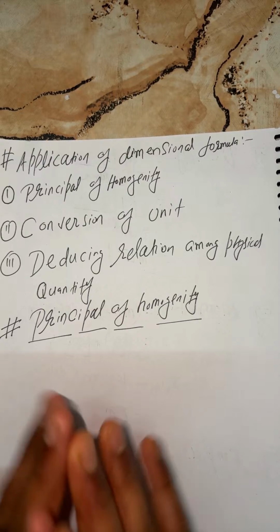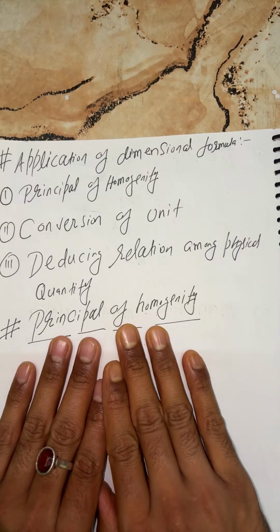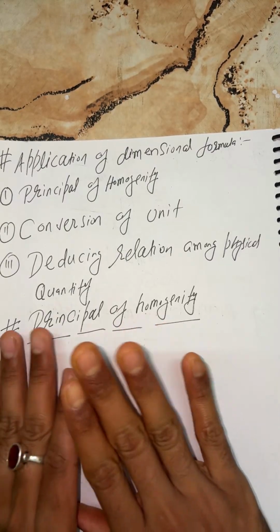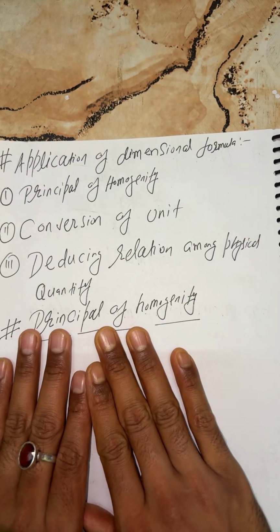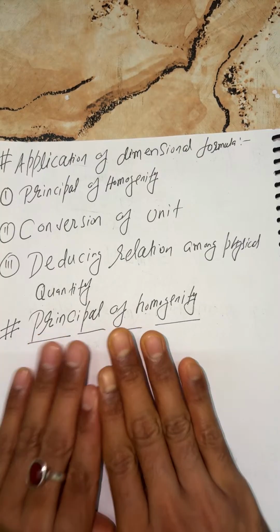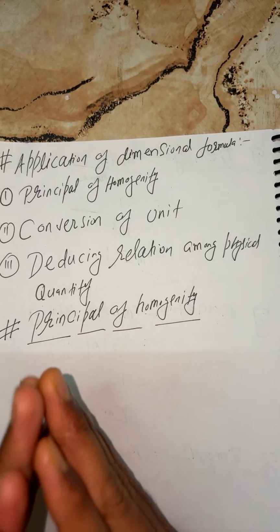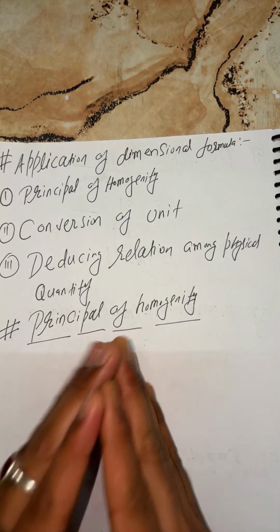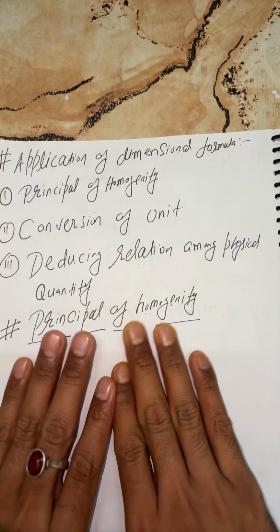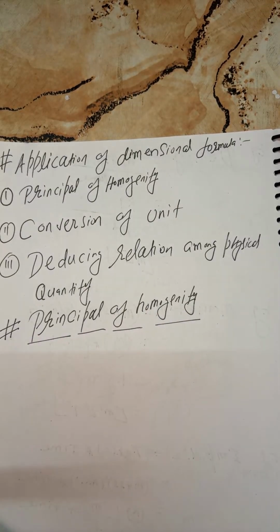So what is the statement here for this one? You can say we make sure LHS unit as well as dimensions are equal to RHS. If these two are equal, you can say the given equation belongs to the principle of homogeneity.